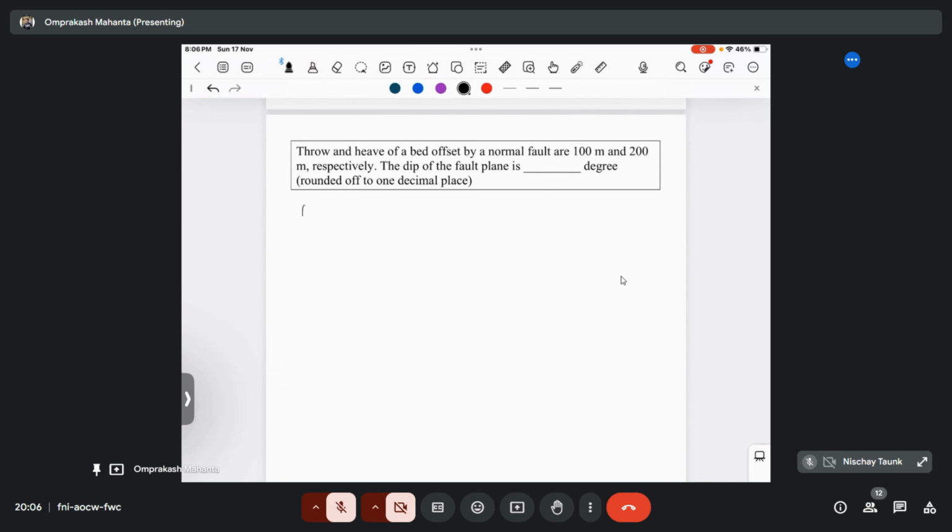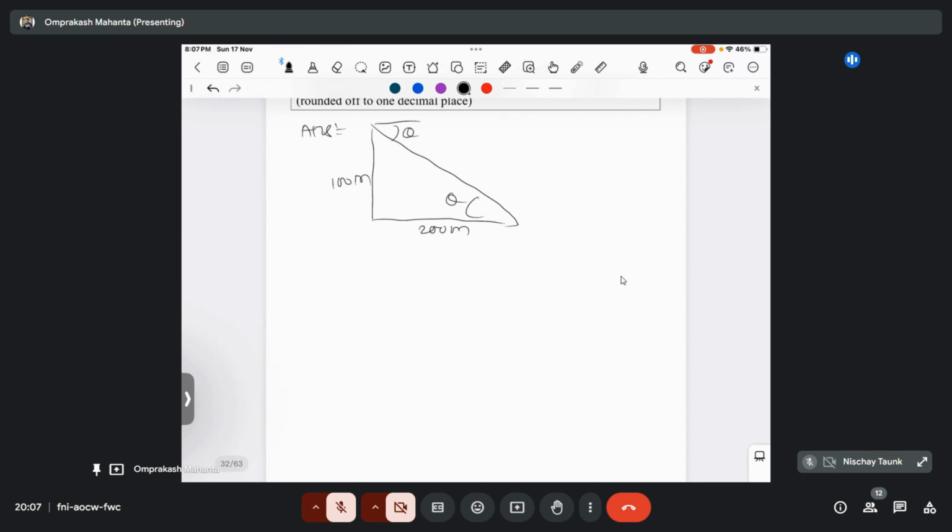Let's move to the next one. Throw and heave of an offset by a normal fault are 100 and 200 meter respectively. Find the dip of the fault. Here throw is given as 100 meter and heave is given as 200 meter, and we want to calculate the dip value. This is the dip now. So what will be the dip value then?